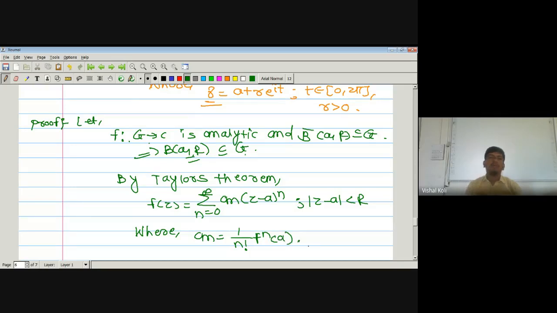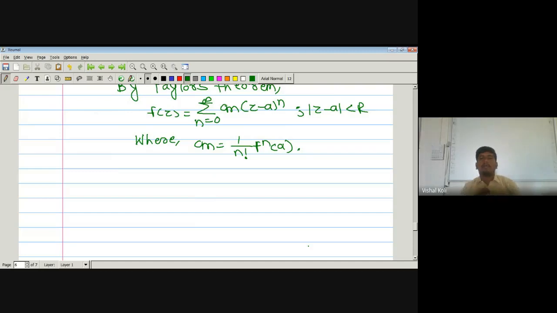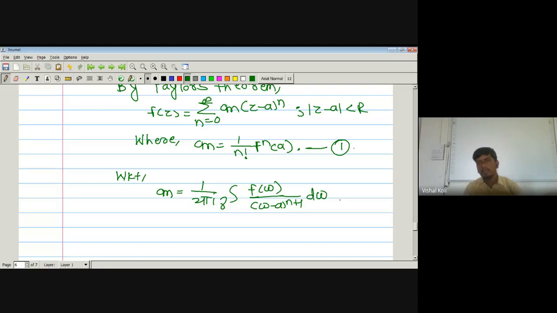But in Taylor's theorem, we have also proved that a_n is nothing but 1 upon 2 pi i integration over the curve gamma f(w) upon (w minus a) to the power n plus 1 dw. Let us take this one as 1. And we also know that a_n is nothing but 1 upon 2 pi i integration over the curve gamma f(w) divided by (w minus a) to the power n plus 1 dw. Take this one as equation 2. Now as our LHS is equal, then RHS must be equal.